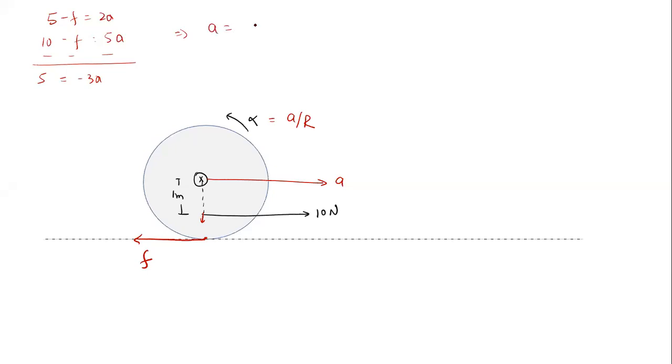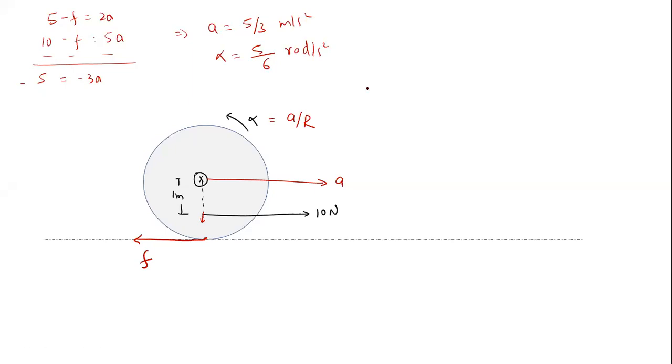Therefore, a must be equal to 5 by 3. What is alpha? Alpha will be equal to 5 by 6 radian per second square. This is meter per second square. So we got a equal to 5 by 3, and alpha is equal to 5 by 6 radian per second square.